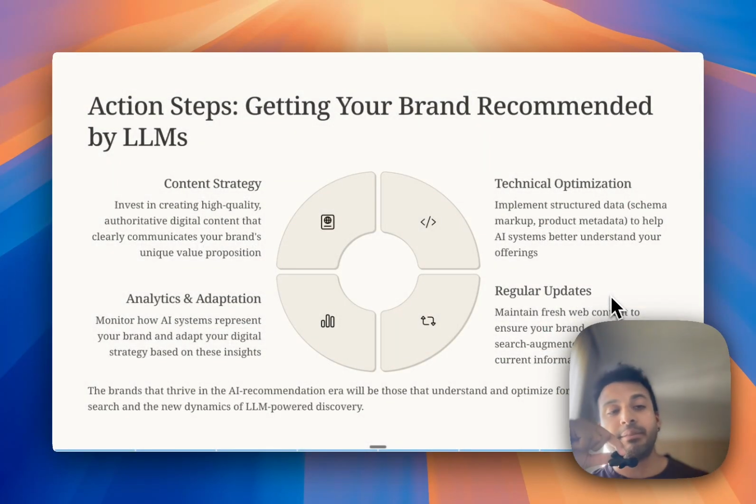And of course, content is not the only thing. Obviously, it's a big pillar of it. But if you still do the regular technical SEO stuff, and you're continuously monitoring and seeing how you show up in these AI models, and you continuously create fresh content, and not just on your blog, maybe try to get content on other blogs and on websites like Reddit, where they do pull during the web search, then your brand is more likely to get picked up there as well.